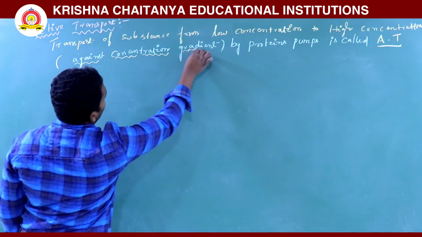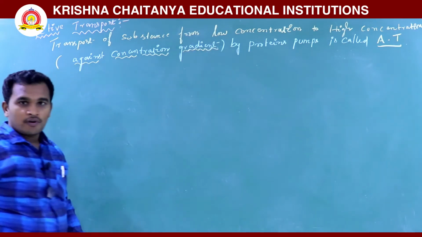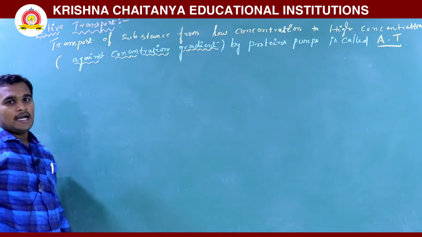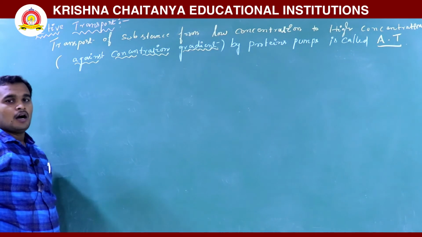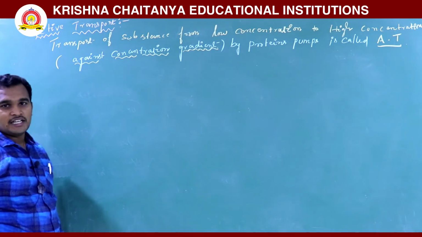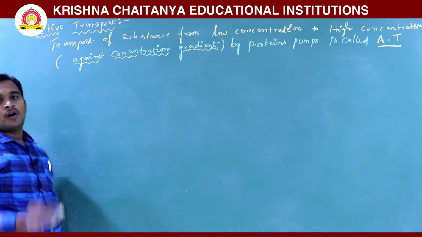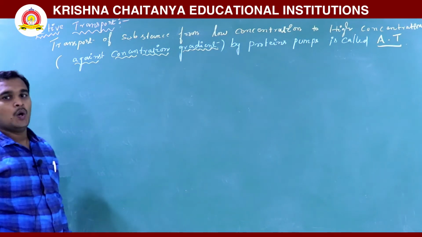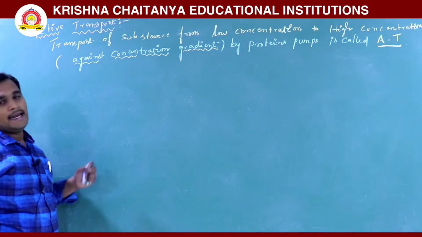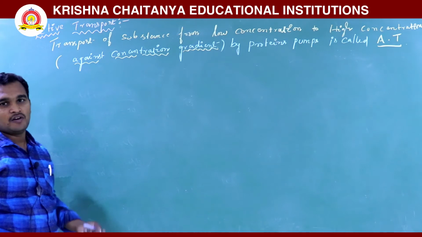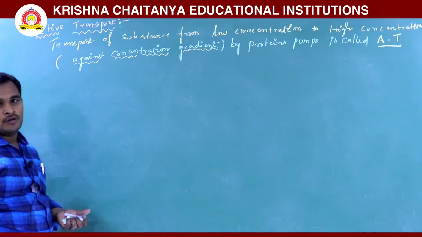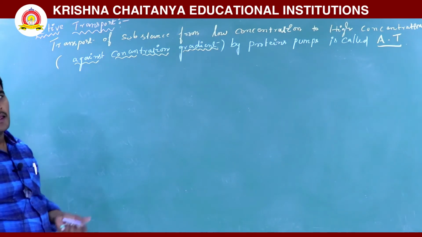Against concentration gradient means what? From low concentration to high concentration. Along with concentration gradient is nothing but high concentration to low concentration.